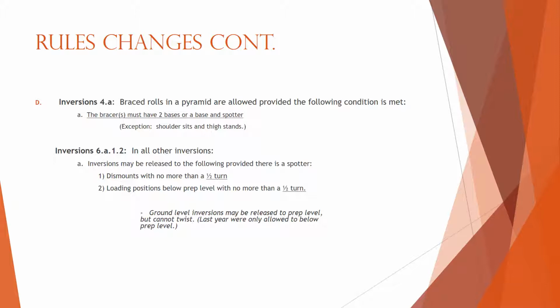Inversions 6A12. Inversions may be released to the following provided there is a spotter: 1, dismounts with no more than 1 half turn, or 2, loading positions below prep level with no more than a half turn. Ground level inversions may be released to prep level, but cannot twist. Last year, they were only allowed to be released to below prep level. All inversions that are released may begin at prep level or below.